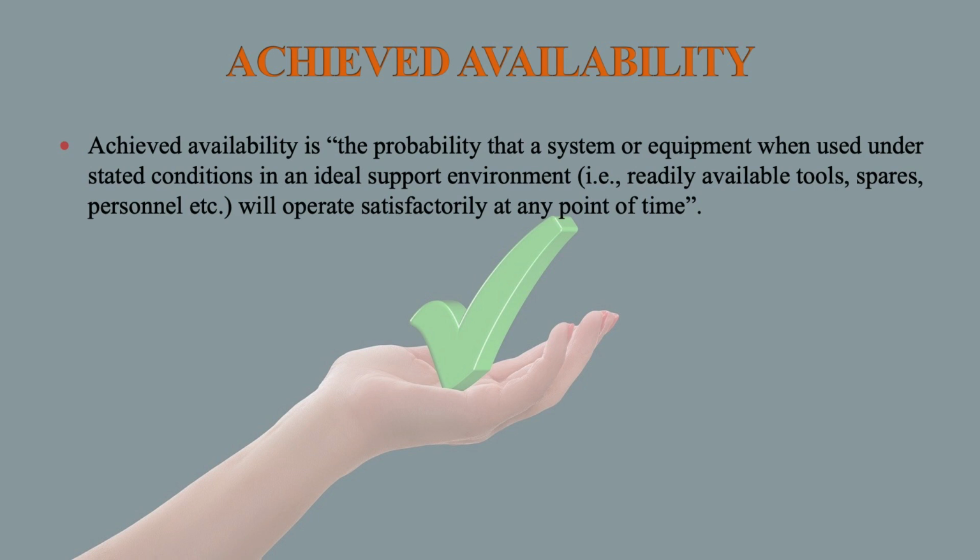Let us discuss achieved availability. Achieved availability is the probability that a system or equipment, when used under stated conditions in an ideal support environment, that is readily available tools, spares, personnel, etc., will operate satisfactorily at any point of time.